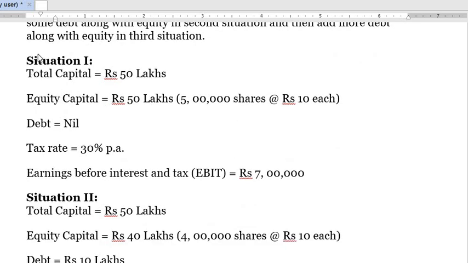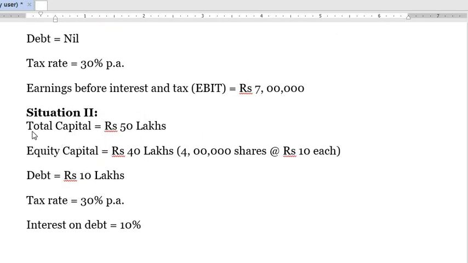So situation 1, the total capital is 50 lakh. Equity capital is 50 lakh. That means the total capital required by the organization is 50 lakh, and all of these 50 lakhs has been sourced from equity shares. So debt is nil. The debentures or bank loans are 0. Tax rate is 30%. Earning before interest and tax is given as 7 lakh. Now let's move further.